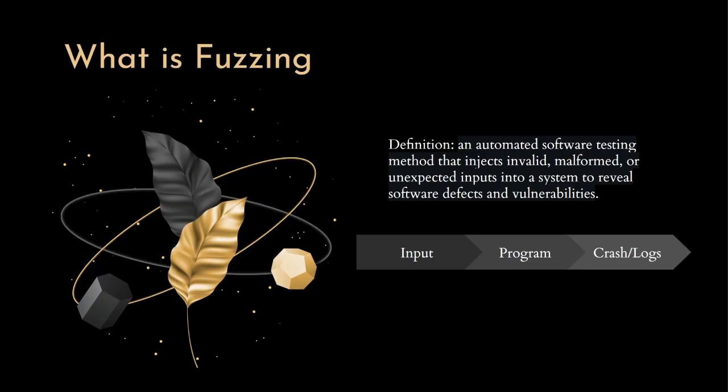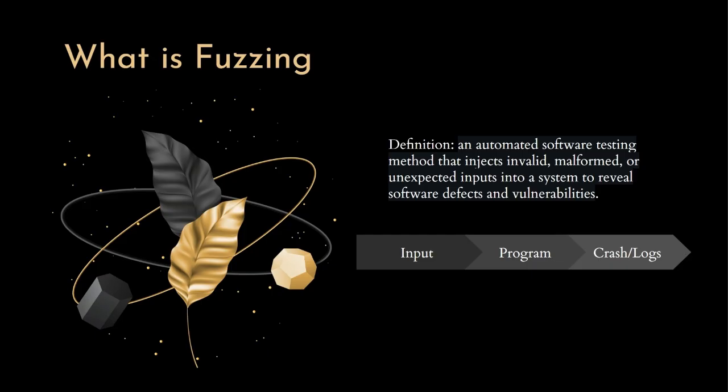Fuzzing is a big deal in both academia and the real world. Companies like Google, Microsoft, and security researchers use fuzzers to find vulnerabilities before attackers do. But on the flip side, attackers use fuzzers too, especially when they're trying to find 0 days or stuff to sell in the black market. So basically, fuzzing is a tool that can be used for good or bad.